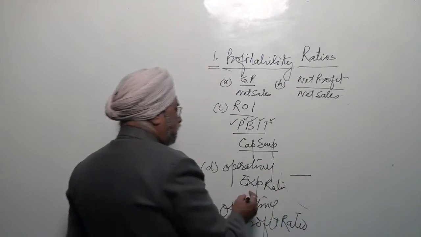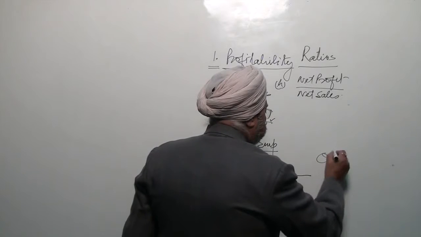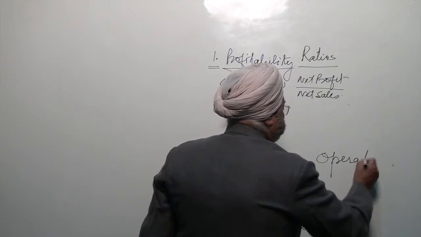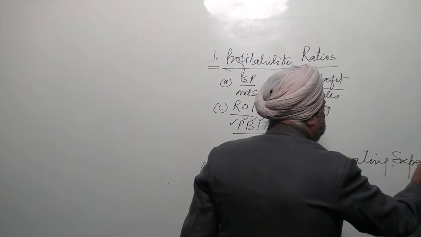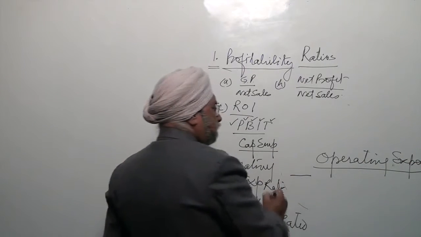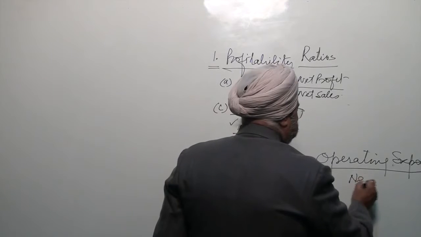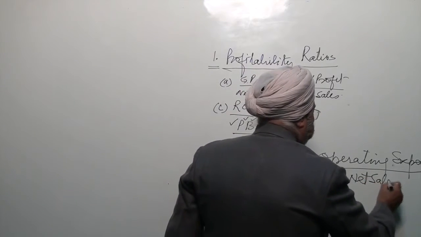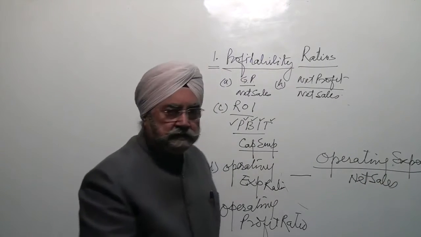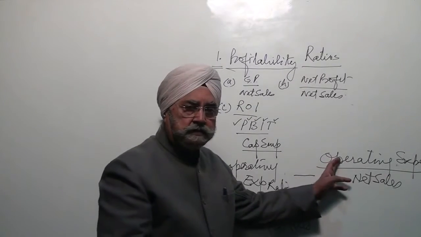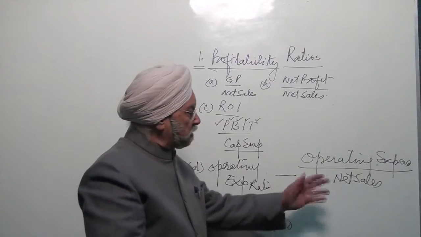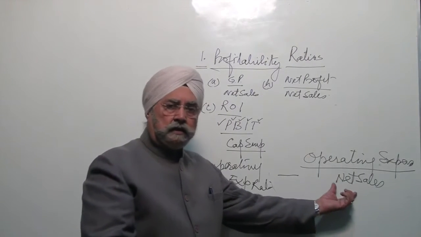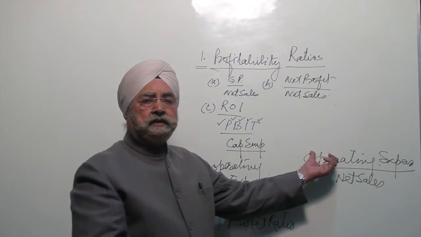Operating expense ratio is the ratio between operating expenses and net sale. Again, two figures of financial nature, a ratio between two, that in order to earn this much of sale, how much operating expenses were incurred.